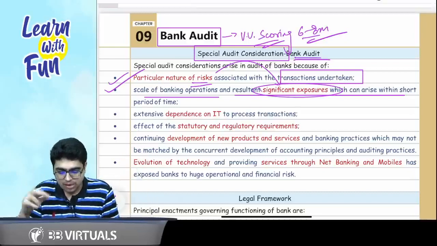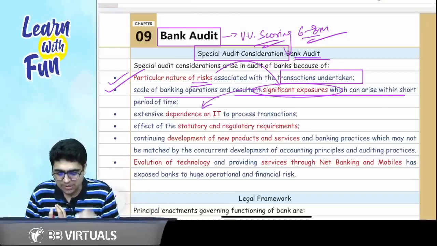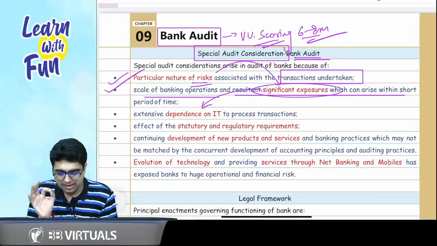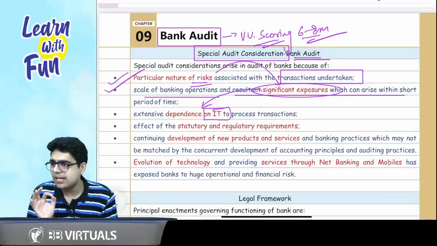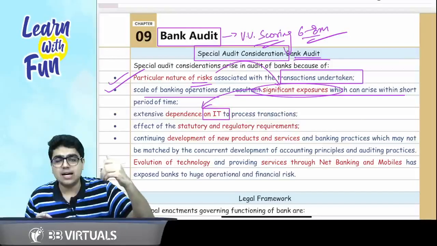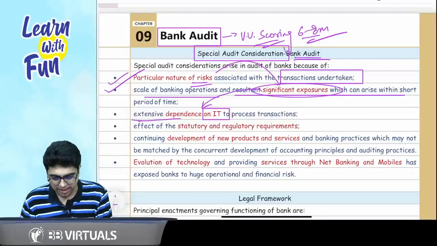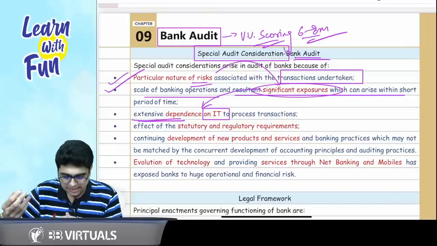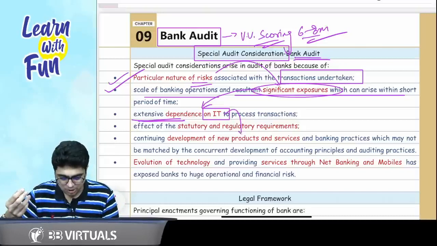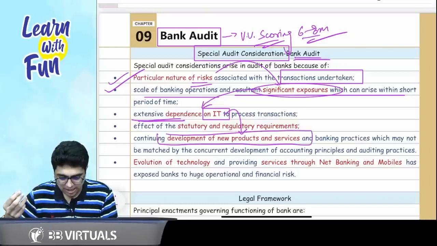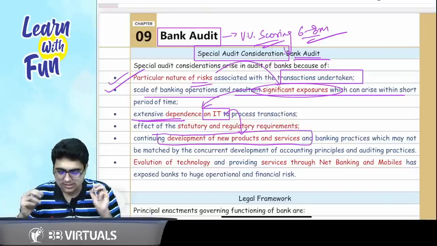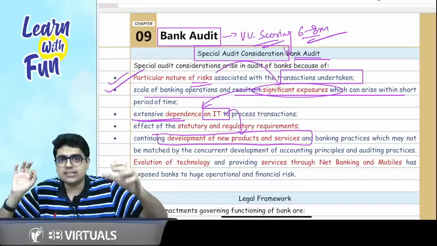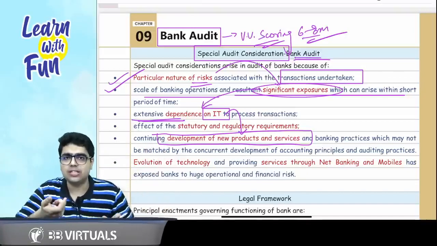Second thing, how is this significant exposure getting increased day by day? The main reason is IT. The banks are extensively dependent on IT, and it is through IT that they are developing new products and services. So the first 4 points are the particular nature of risk. What is the risk? There are a large number of transactions in a very short span of time.